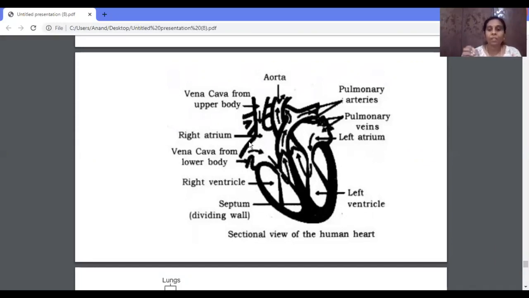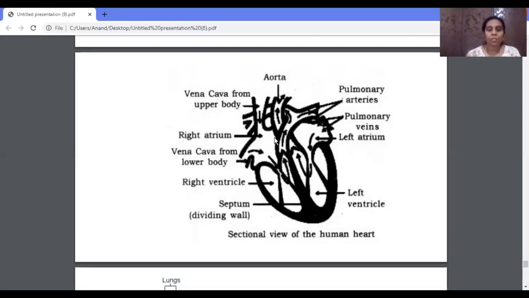What happens when they get relaxed? Now the heart is relaxed. When the heart is relaxed, what happens? The blood from the superior vena cava and the blood from the inferior vena cava flows into the right atrium.